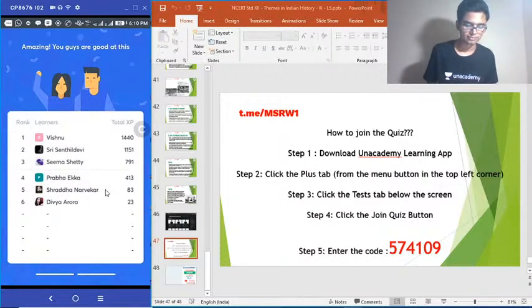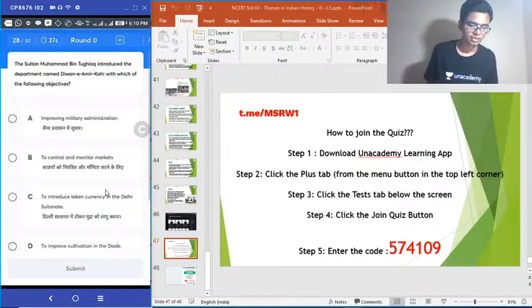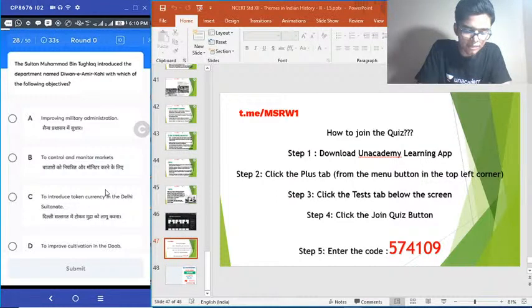Yep, time's up. 28th question is on the board. The Sultan Mahmud bin Tughlaq introduced the department named Diwan-e-Amir Kohi with which of the following objectives?